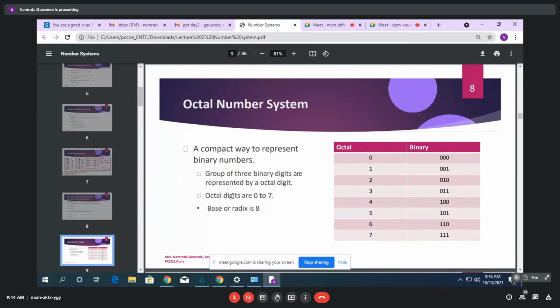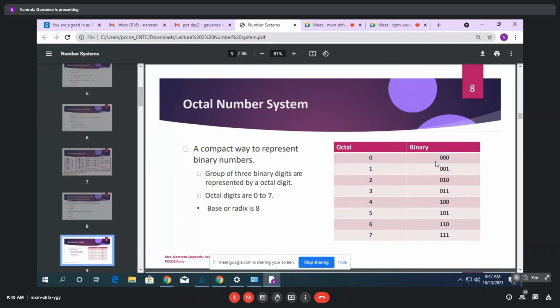Octal digits are from 0 to 7. Base or radix is 8. Here you can see at the right side, octal digits from 0 to 7, and the binary for these is always represented in terms of 3 bits.